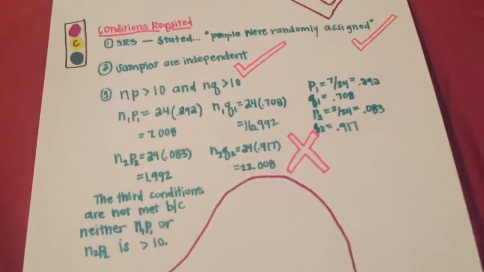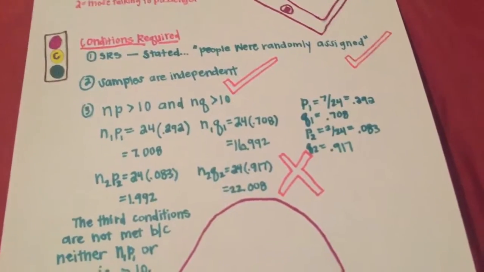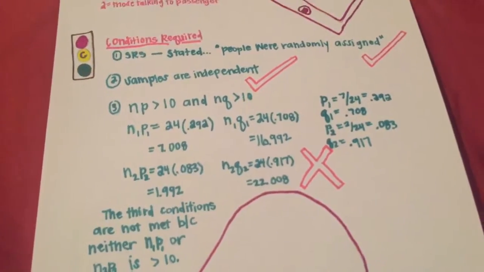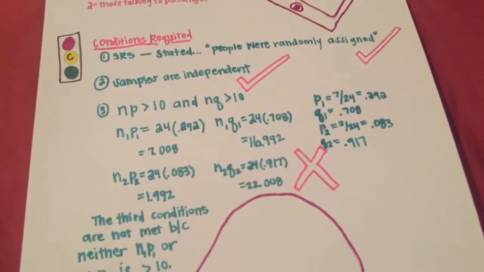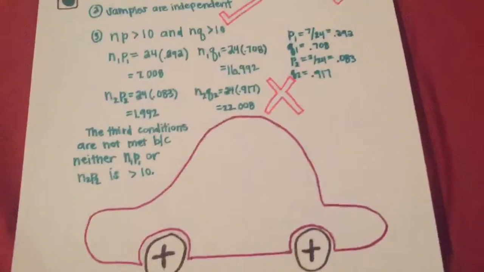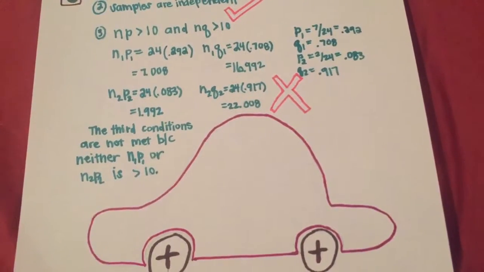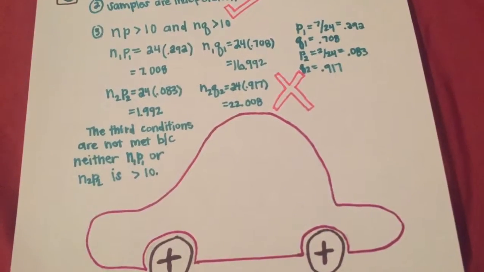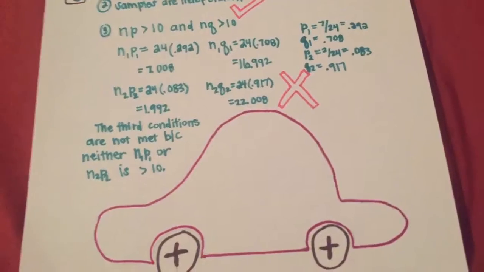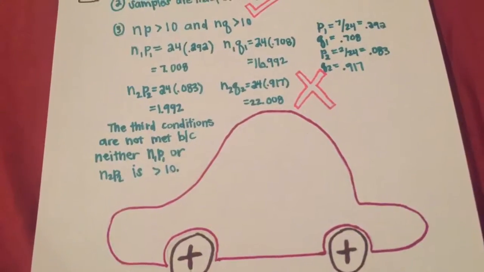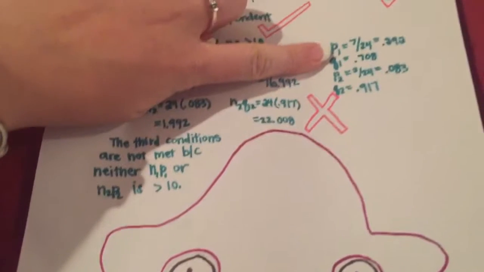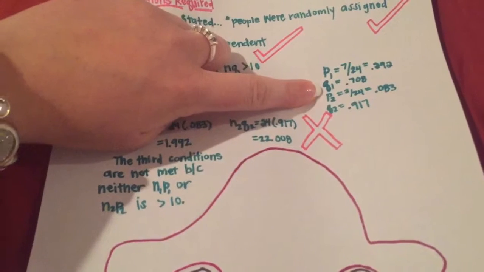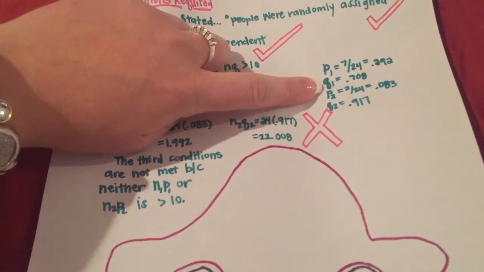So in our problem, it was stated that it was a simple random sample because the people were randomly assigned to a group. Number 2, our samples are independent of each other. So far, we're 2 for 2. And then our last condition is that np has to be greater than 10 and nq has to be greater than 10. So I went and I found the p and q values for those talking on cell phones and those talking to a passenger in their car. So if you look over here, our p1 is 7 over 24, which is 0.292. q1 would then be 1 minus 0.292, which is 0.708.